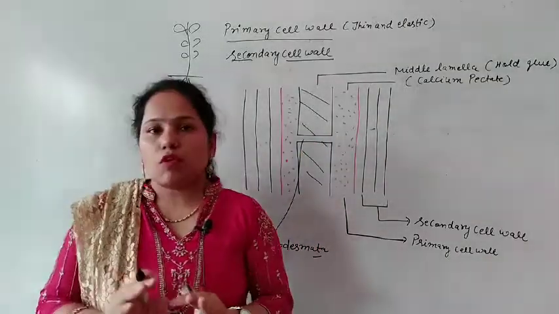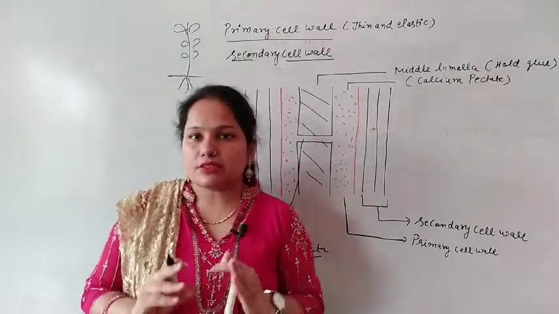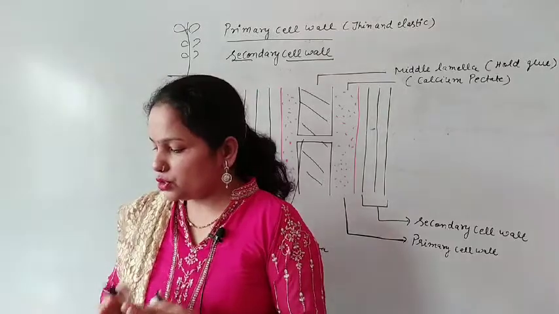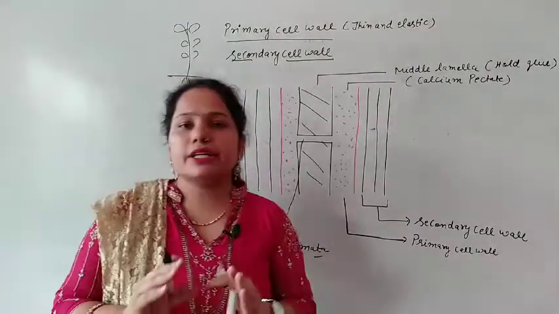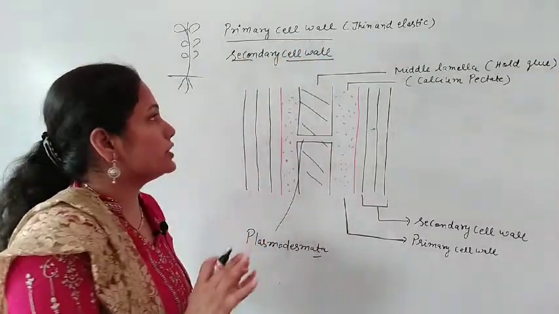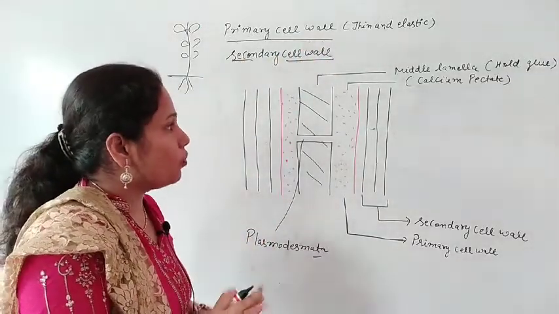The primary cell wall occurs in meristematic tissue like parenchymatous tissue. It contains more proteins, the proteins inside the primary cell wall are more.